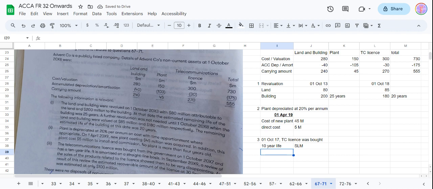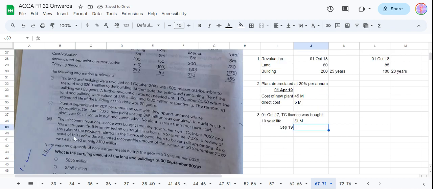In September 19, a review of the sales of the products related to the license showed them to be very disappointing. As a result of this review, the estimated recoverable amount of the license at 30th September 19